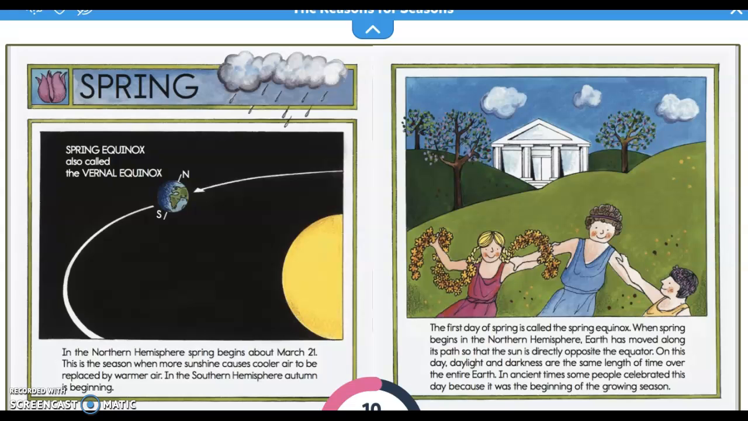The first day of spring is called the spring equinox. When spring begins in the northern hemisphere, Earth has moved along its path so that the sun is directly opposite the equator. On this day, daylight and darkness are the same length of time over the entire Earth. In ancient times, some people celebrated this day because it was the beginning of the growing season.